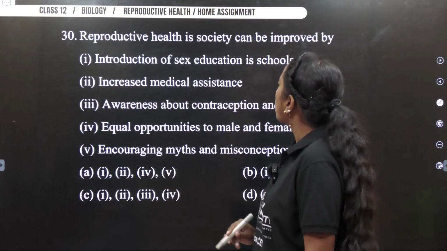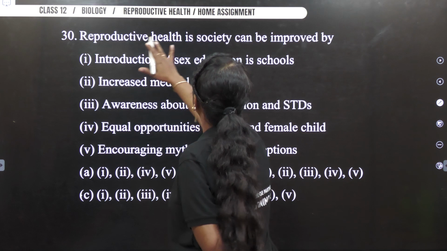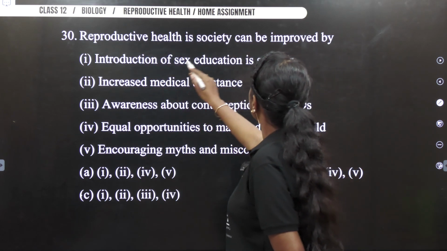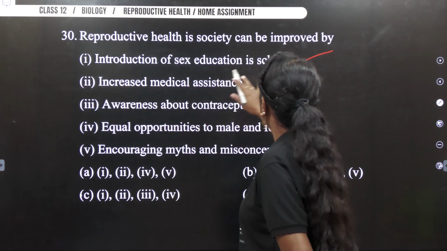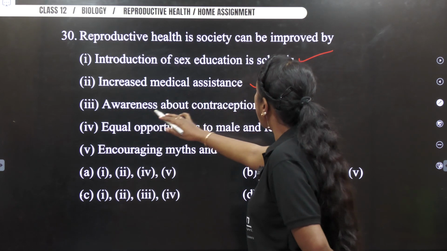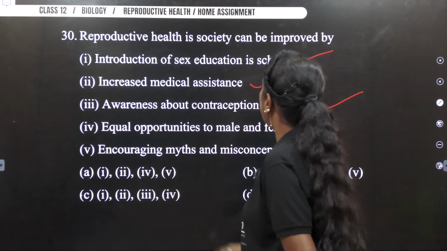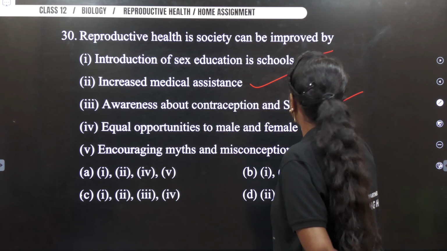Now with this, let us move on to the last question, and I hope this question is also easy. Reproductive health in society can be improved by introduction of sex education in school. Very good. Increased medical assistance. Very true. Awareness about contraception and STDs. Very true. Equal opportunities for male and female child.